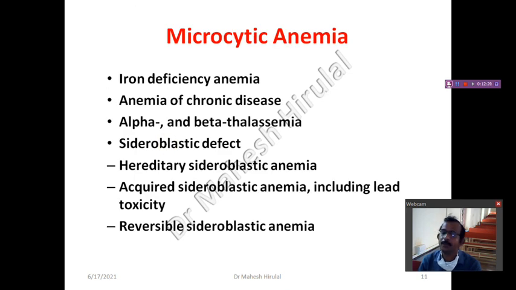First one is microcytic anemia. How to know about the microcytic anemia and what are the causes? Iron deficiency anemia will lead to the microcytic anemia. Anemia of any chronic disorder: the person suffering from any chronic disorder may end up with an anemia, which will be a microcytic anemia. Alpha and beta thalassemias, sideroblastic defects like hereditary sideroblastic anemia, acquired sideroblastic anemia including lead toxicity, and reversible sideroblastic anemia, these all will lead to the microcytic anemia.